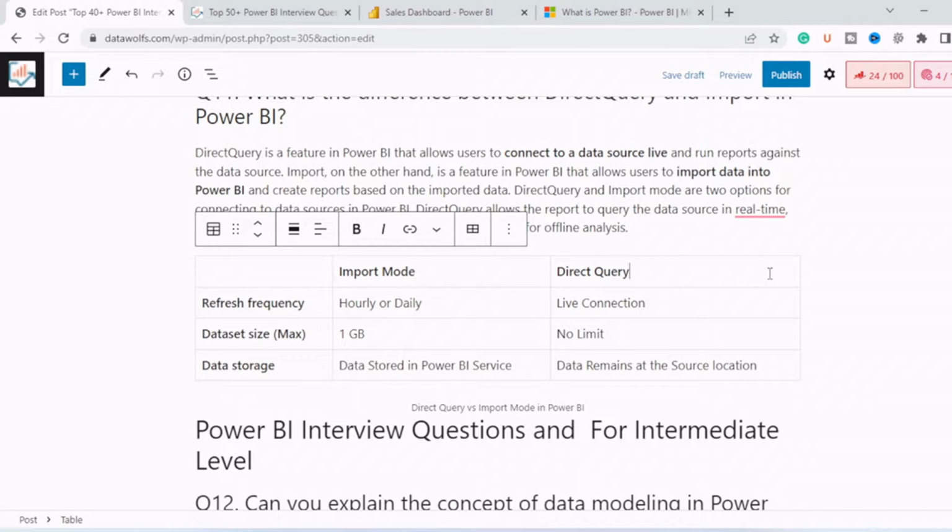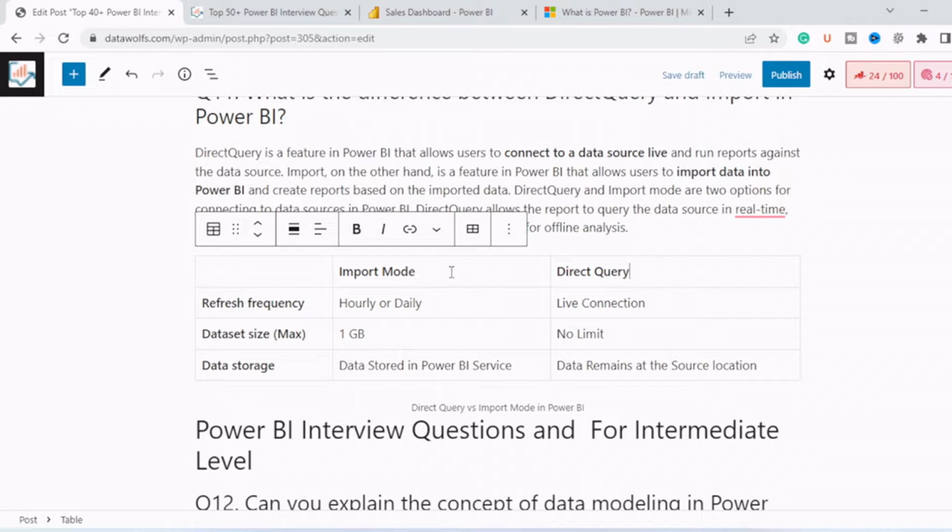We just make a connection, and whenever we have a data request, it sends the query to the source data, and the source data replies with the answer. So let's say we want to calculate the count of rows in our data. In import mode, the data is already copied to Power BI, so Power BI just counts the number of rows and gives us the count.